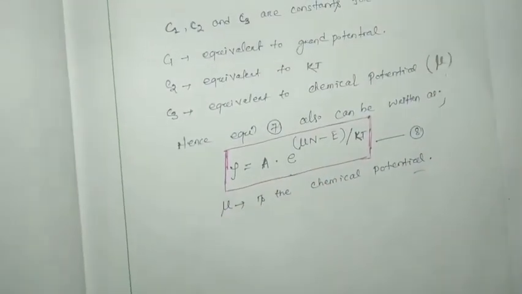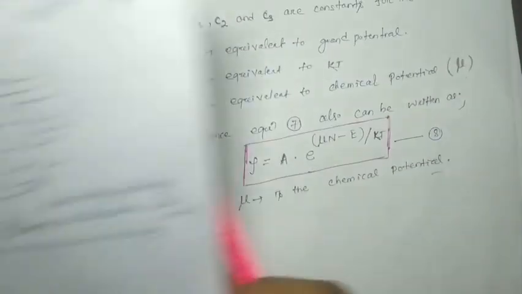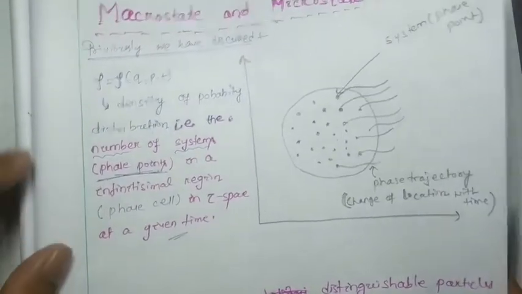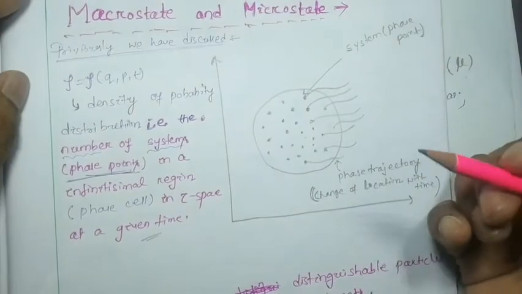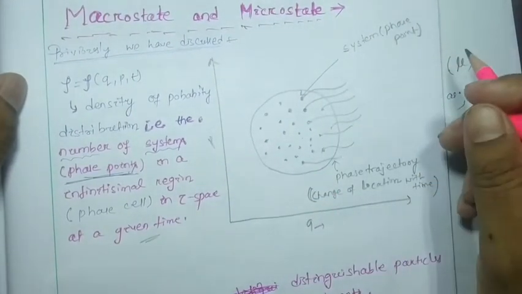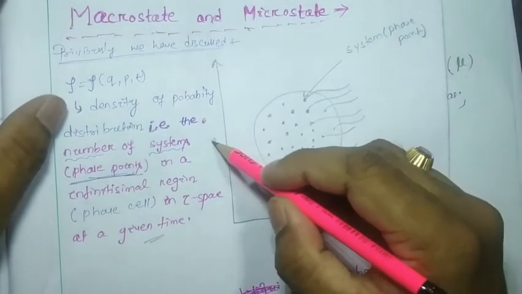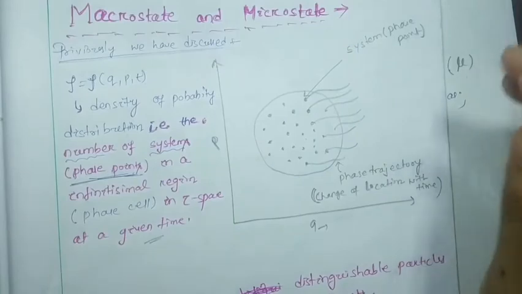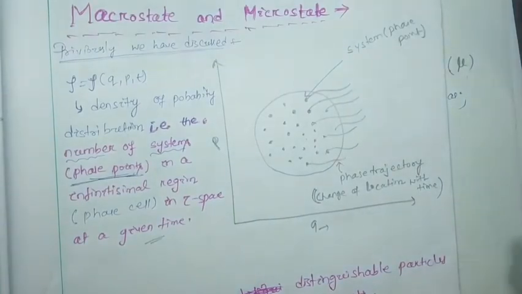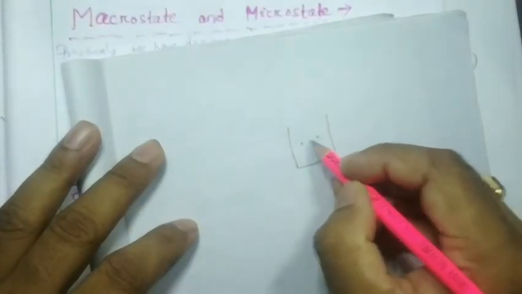So here rho is the most important physical parameter, you can say, to determine the state of an ensemble, or if we consider a gas cylinder, suppose this is a gas cylinder and three particles are there.